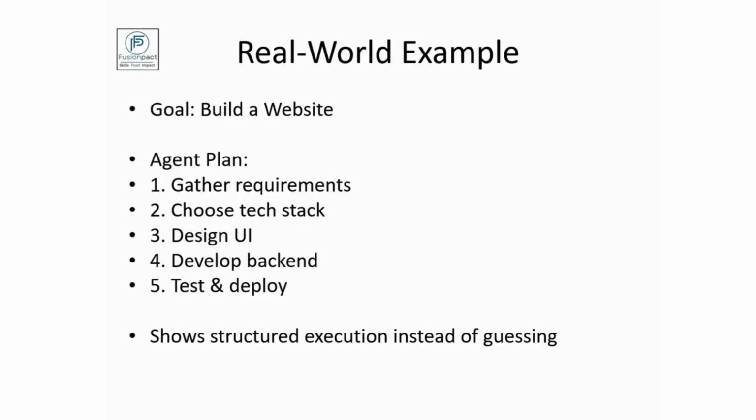This is a real world example to discuss how the planning works. A well planned agent will do a step by step process, as shown here, where it will understand the requirements first, and it will design a proper prototype or a UI to understand the mechanism. It will also help us to develop the front end work and the backend APIs, and it will also test the APIs by its own test cases, for example, by running the PyTest cases,